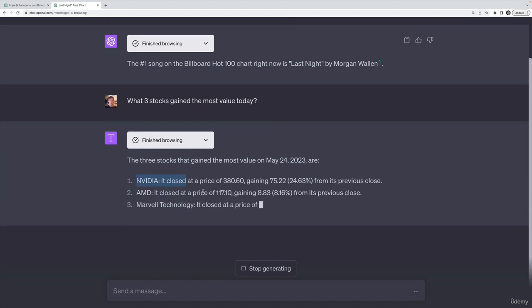NVIDIA today had a huge jump in its price. AMD, again, I can verify if this is accurate. I don't know right now, but I will verify and double check before I actually share this with you. Same thing with this answer here. Now that was actually a pretty easy one. It looks like it found a single web page that just said top gaining stocks.